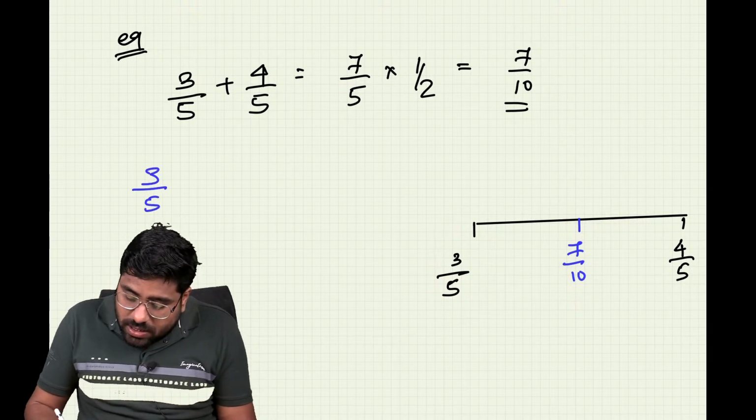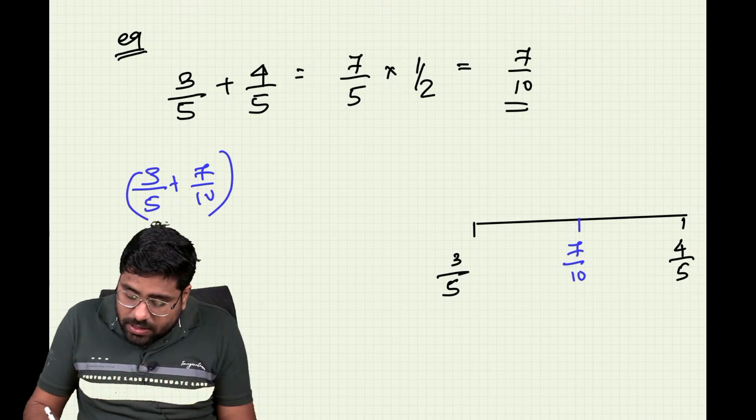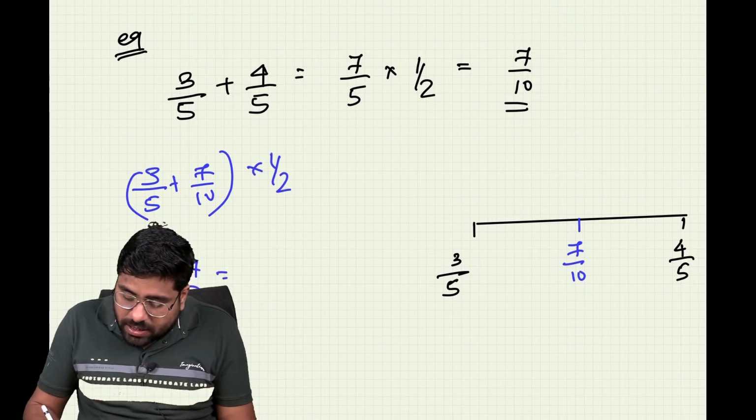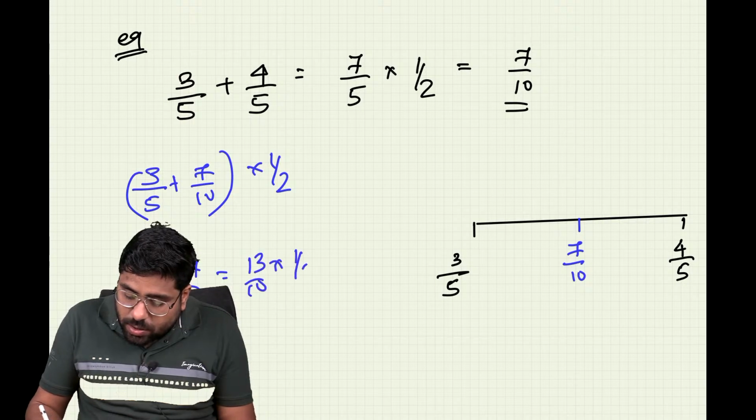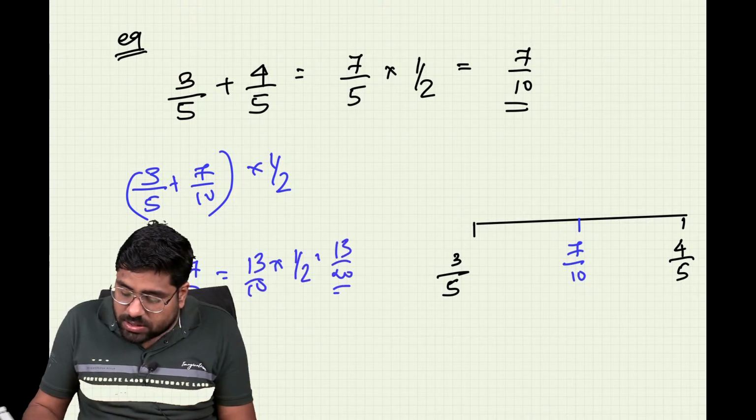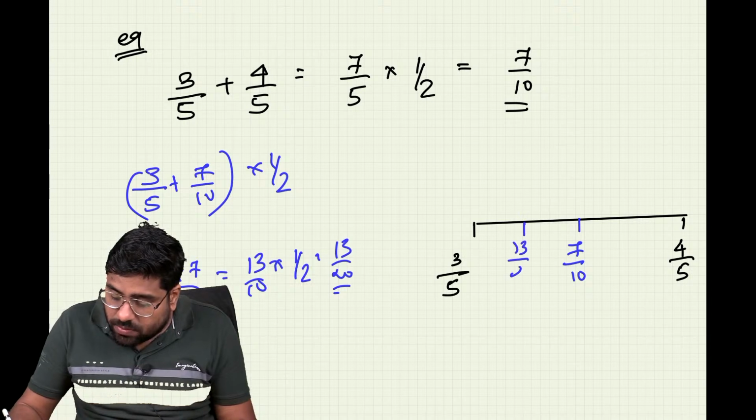It is going to be 3 by 5 plus 7 by 10 into 1 by 2. So when we take this, it is going to be 6 plus 7 divided by 10, which is going to be 13 by 10 into 1 by 2, which is 13 by 20. So that is between how much? Here comes 13 by 20.